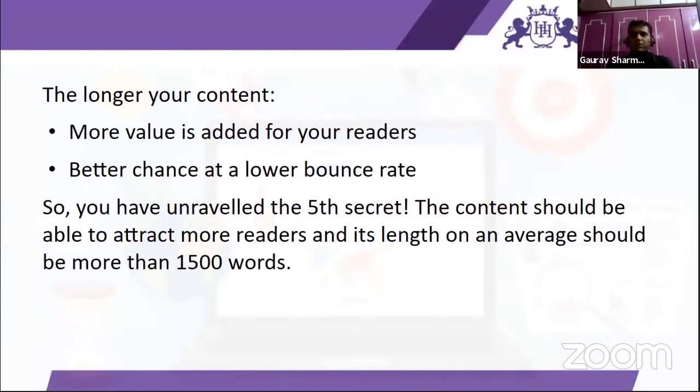In the same way, Google, or any search engine, also tries to identify the interaction on a website in a similar way. So there is a parameter called bounce rate. Bounce rate means you open a website and you close it. Now, why does Google have this parameter for bounce rate? It is because they do not want to show you fake content.